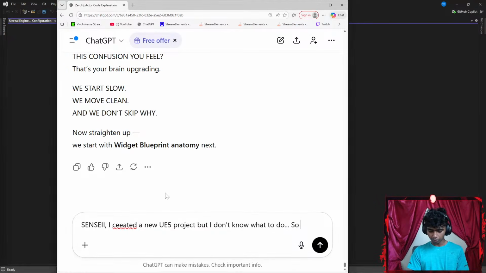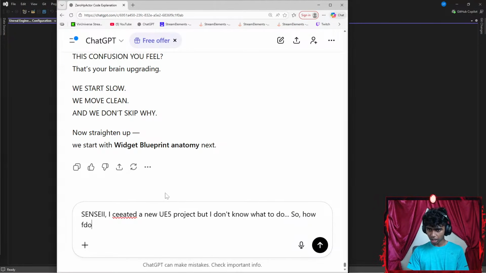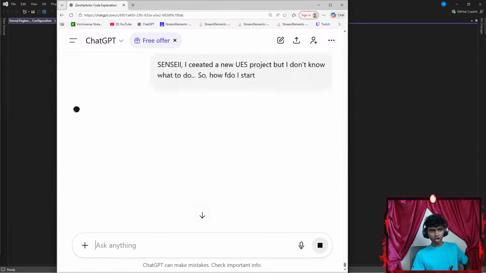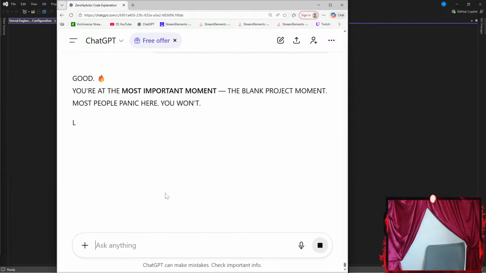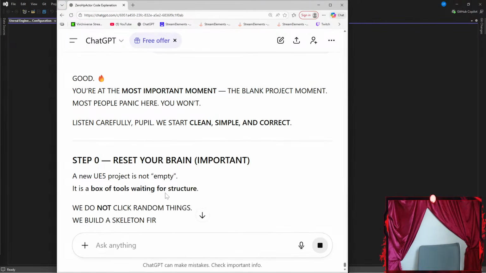So how do I start? And guys, let me turn on the fan. It's kind of hot here. Let me just walk up here. There we go. It was kind of burning up here.